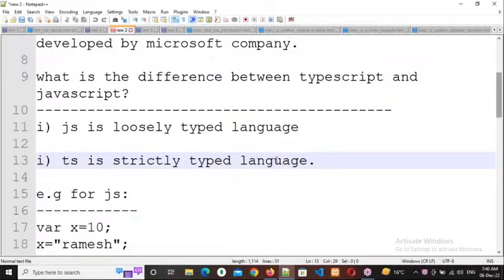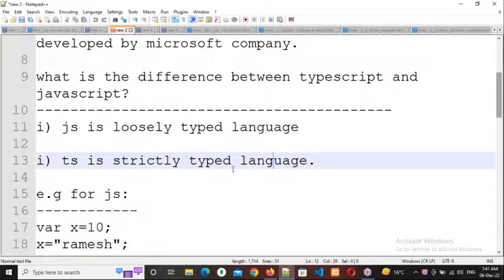Whenever you want to work with data, we need to assign the data to a variable. In any language, especially in loosely typed languages, there is no need to tell what type of data the variable should accept. But in a strictly typed language, we need to tell what type of data it should accept.